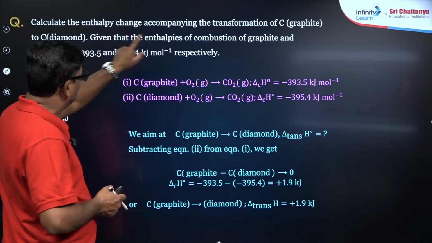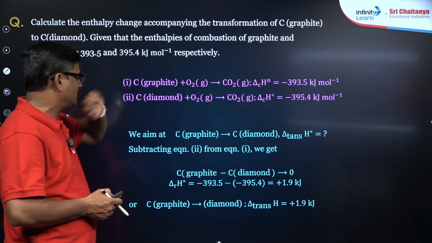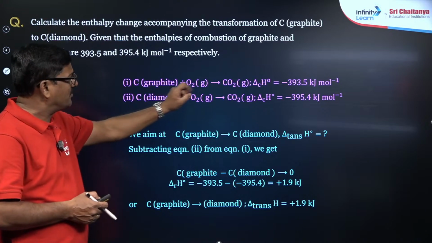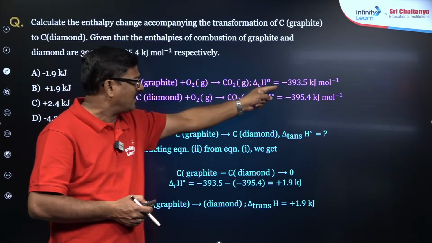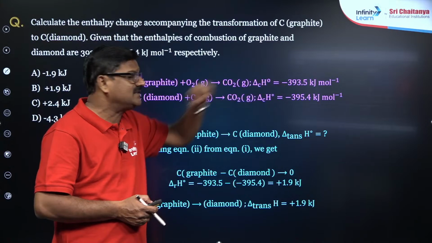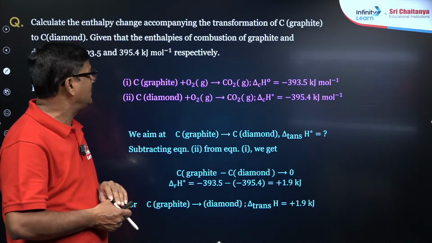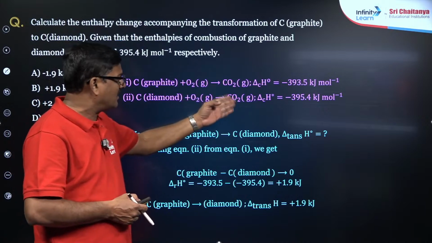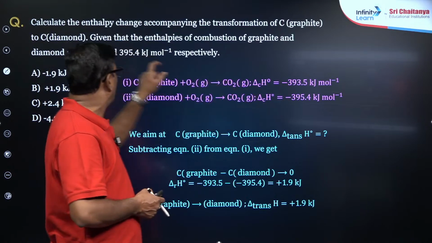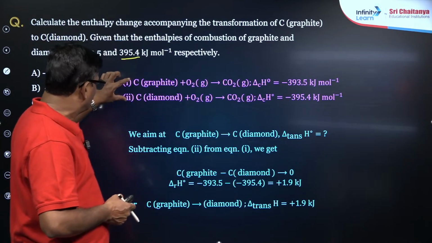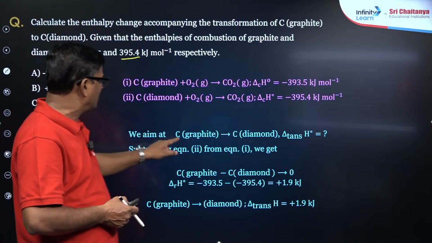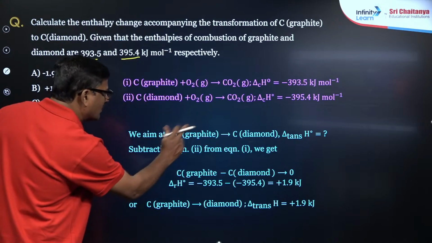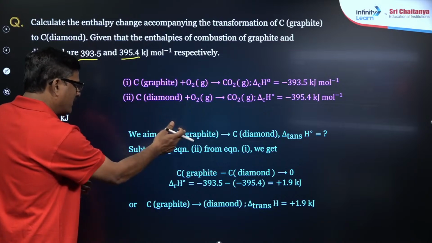Here the enthalpy of combustion of graphite is given. When graphite undergoes combustion, it becomes carbon dioxide. The enthalpy of combustion is minus 393.5, as given. When diamond undergoes combustion, the value comes out slightly different. So we aim to convert graphite to diamond. Let us use that to get graphite to diamond.